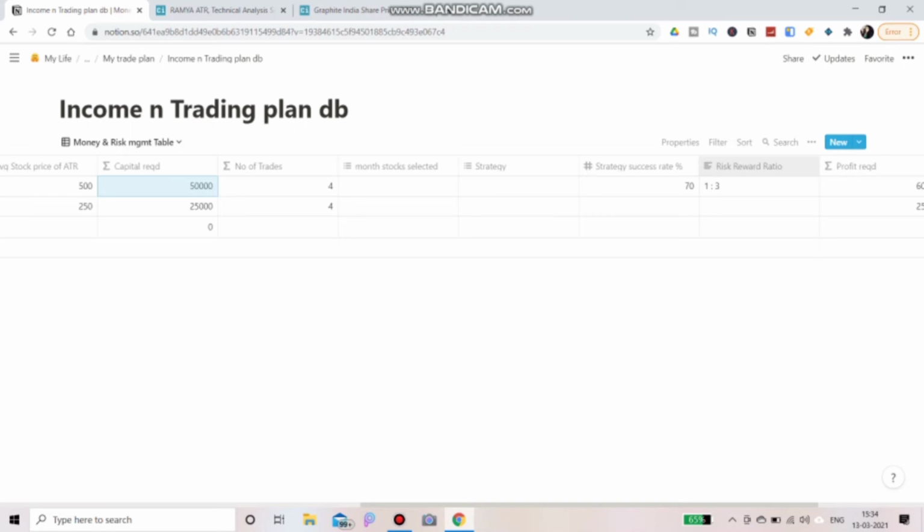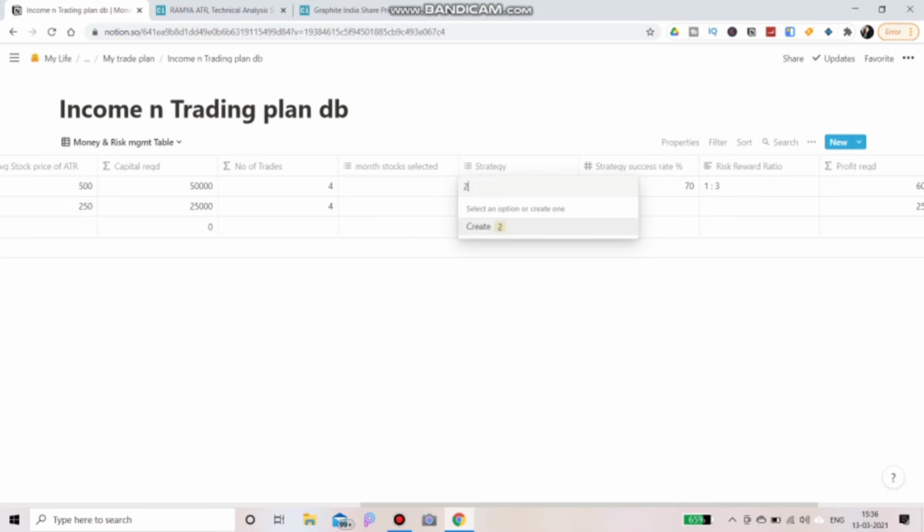So in risk management, it depends on the strategy you are using. So I have made it for a weekly breakout strategy.